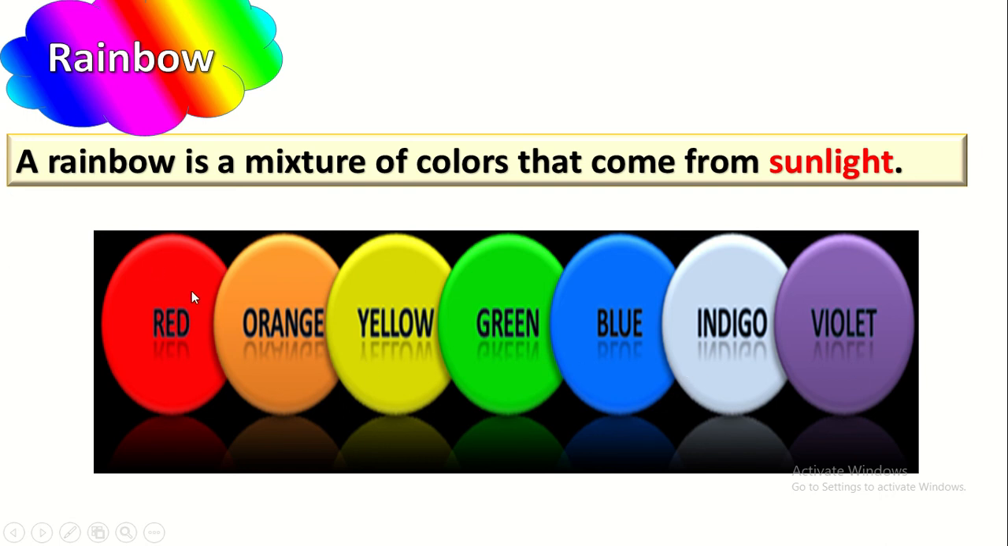The last time. Red and orange, yellow and green, blue, indigo, and violet. These are the 7 colors of the rainbow. What is the rainbow? It's a mixture of colors coming from the sunlight.